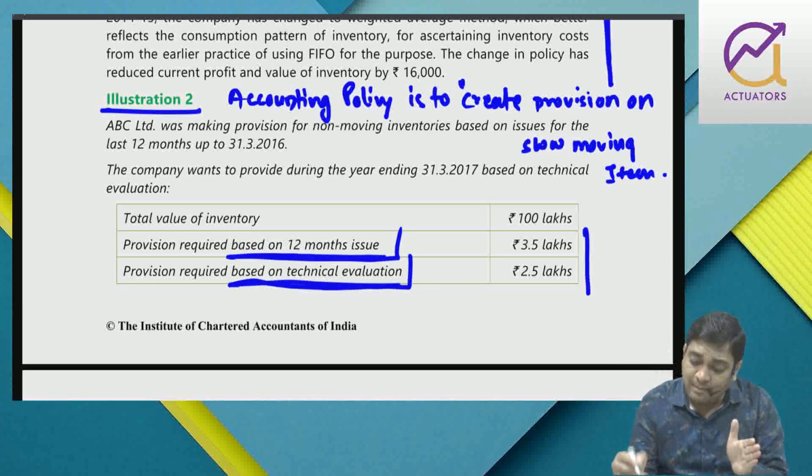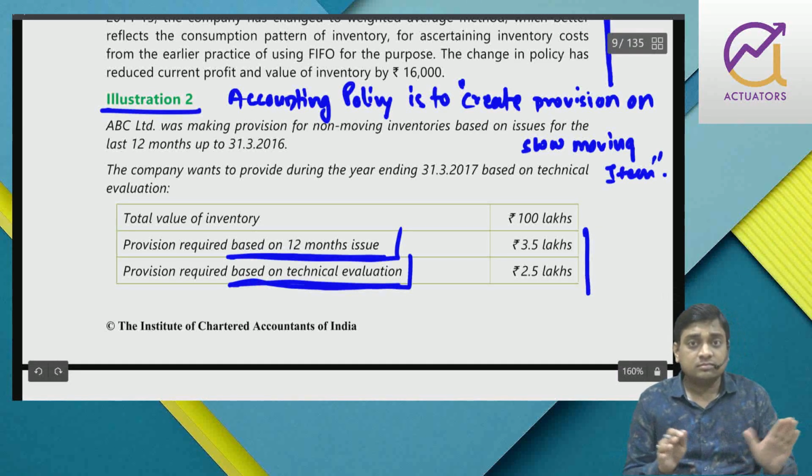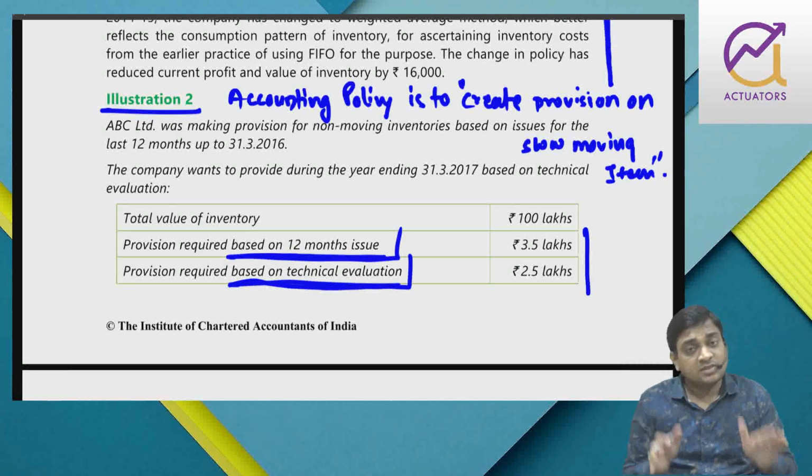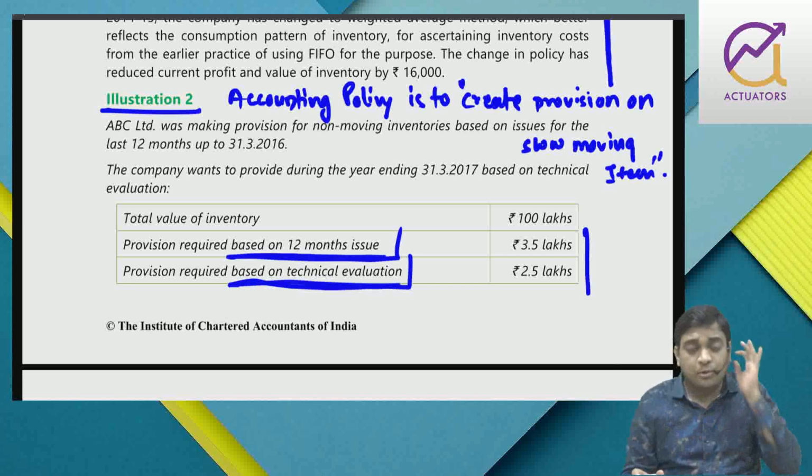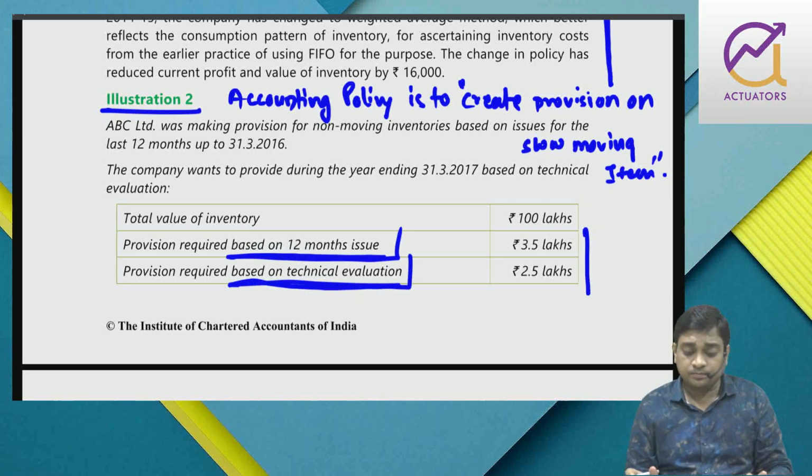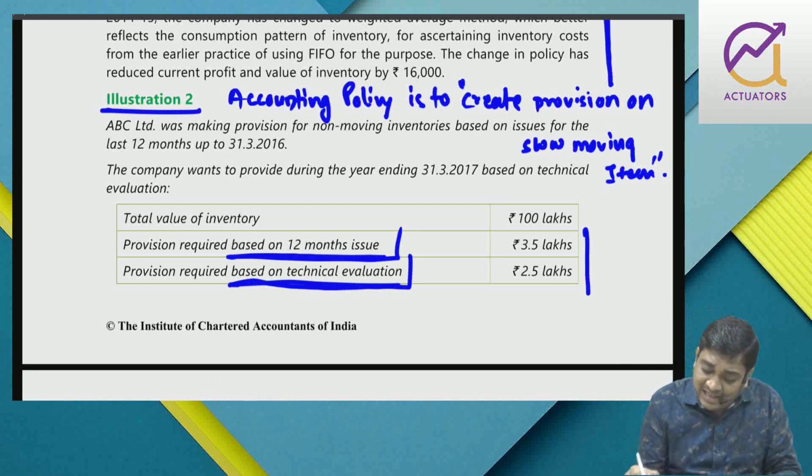The policy still I am creating provision. Still I am creating provision. I am not changing the provision. No. Only estimate has changed.